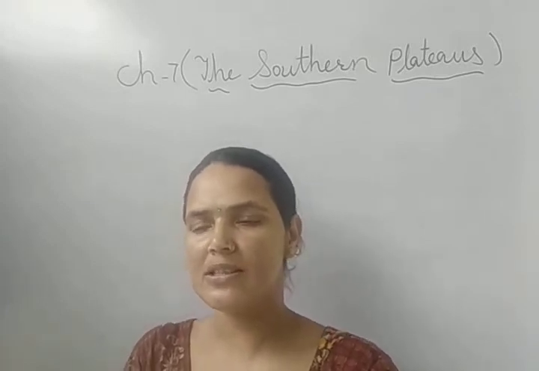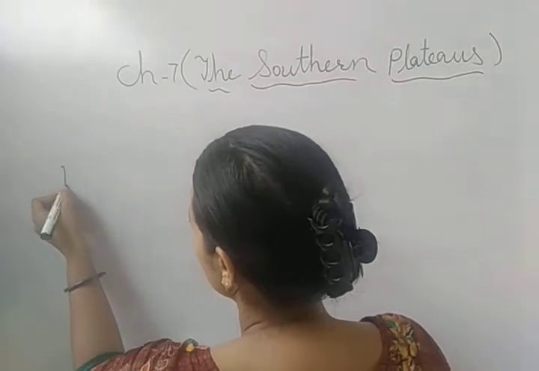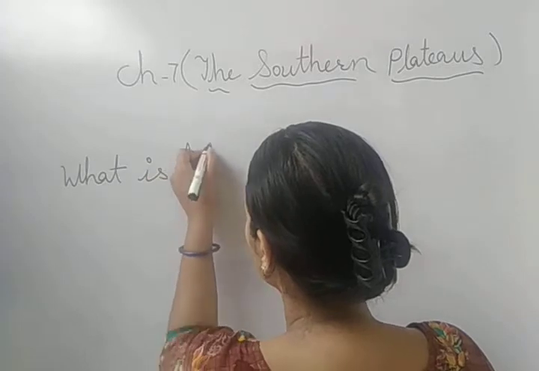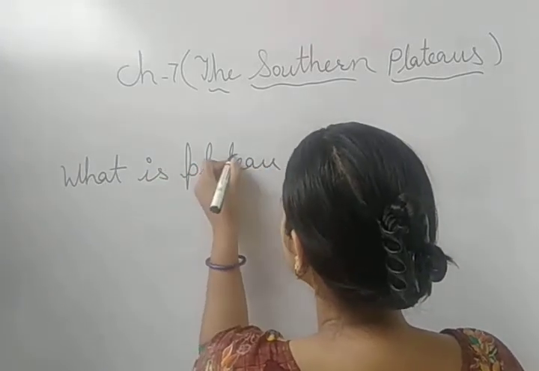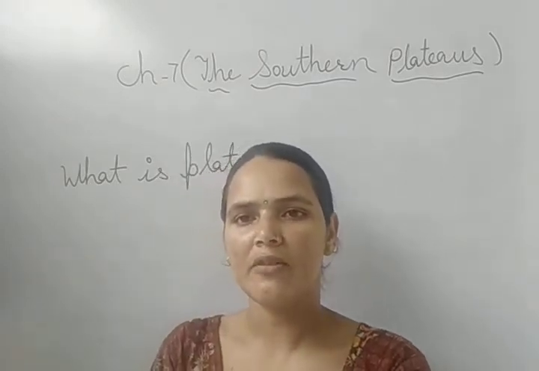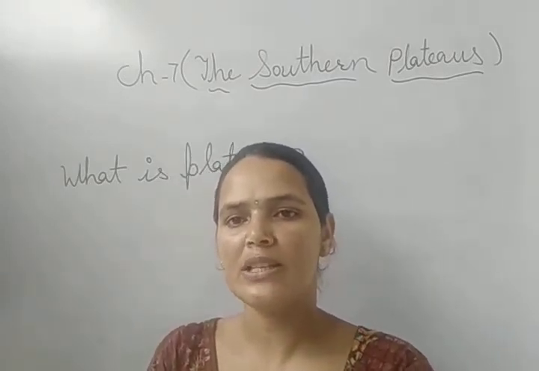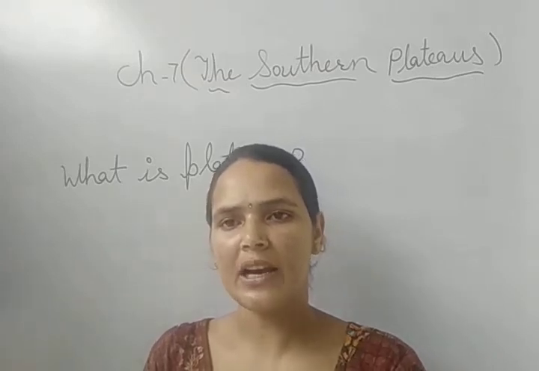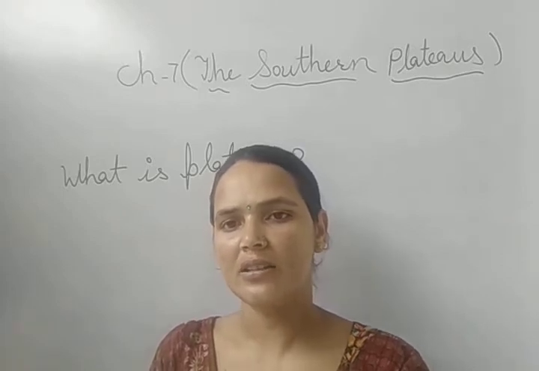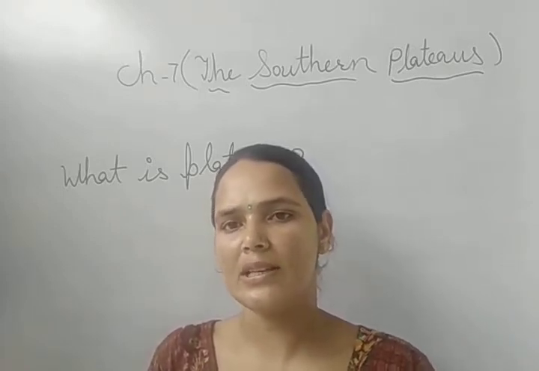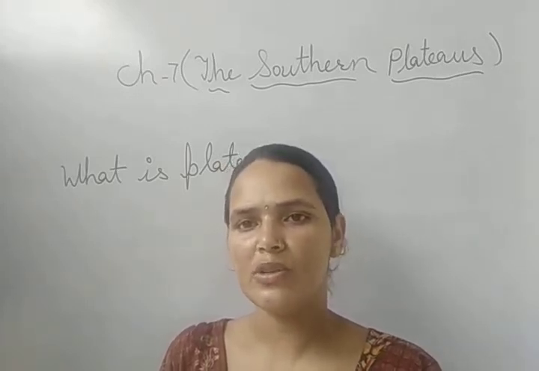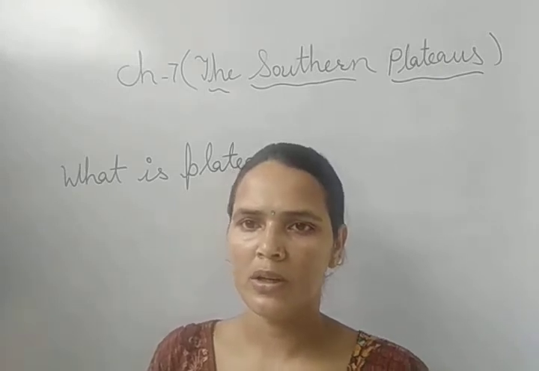So let's first discuss what a plateau is. First, let's discuss the definition of plateau. A plateau is a flat land, or a high land that is flat at the top, or we can say that the land that is higher than the land around it is known as a plateau. Plateau lands are also known as tablelands because they are flat from the top.